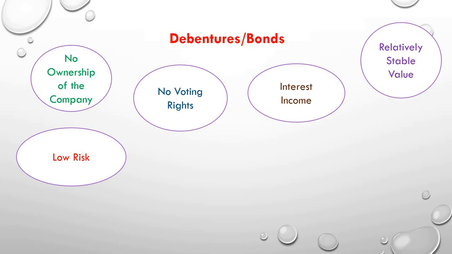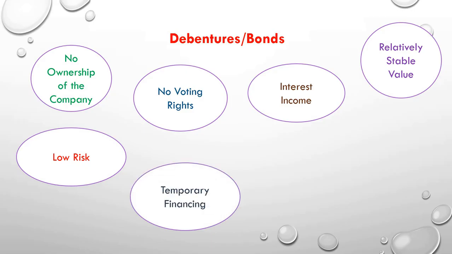Low risk. Now I know that if I am taking debentures or bonds, I will get a fixed rate of interest, whether the company is having profit or loss. I am not concerned, I will get it. Similarly, if you take a loan from the bank, you have to pay the interest. So for the bank, giving the loan is low risk.